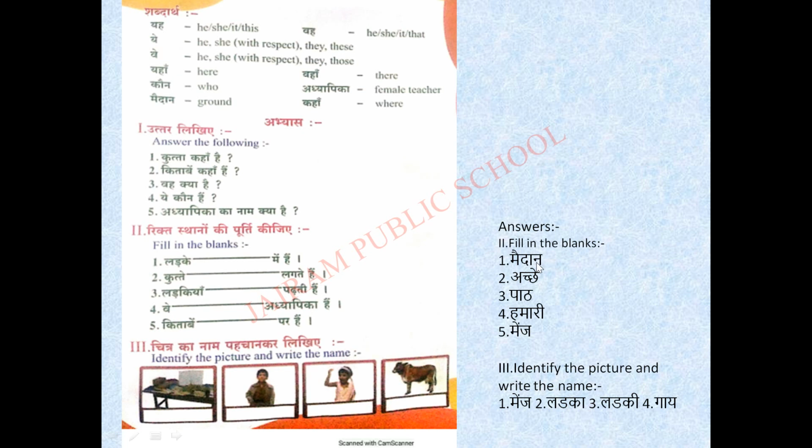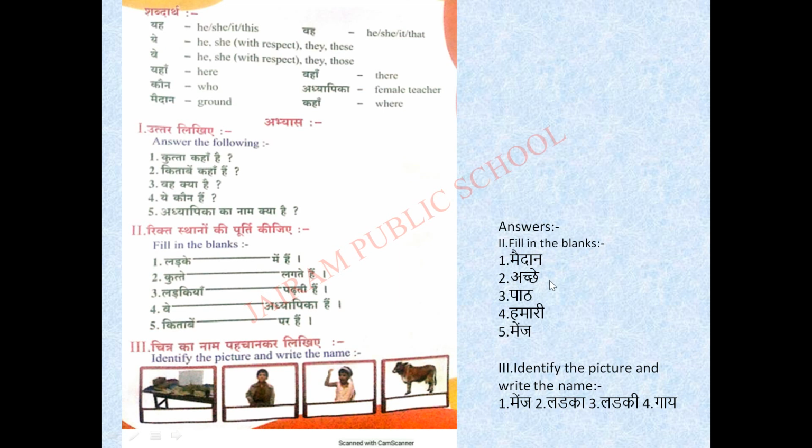They are in the playground, isn't it? For playground you should say मैदान in Hindi. So लड़के मैदान में हैं. These are the answers. See here, answers have been typed here. Okay, refer to this.